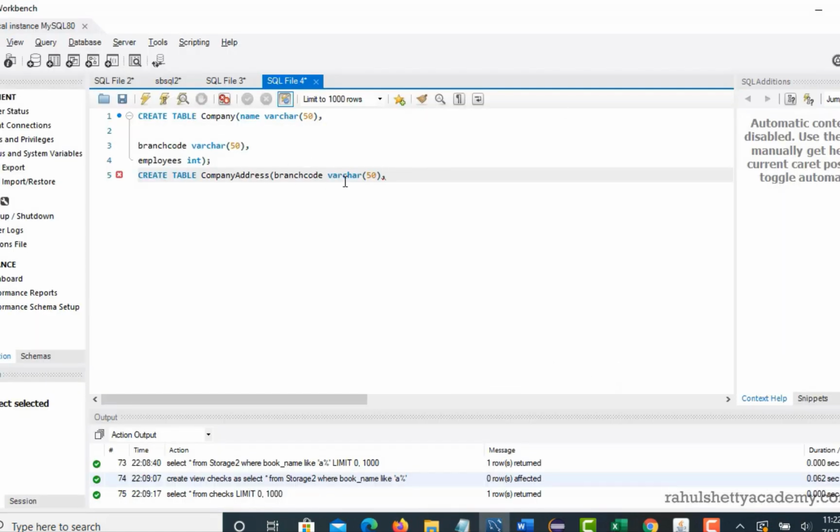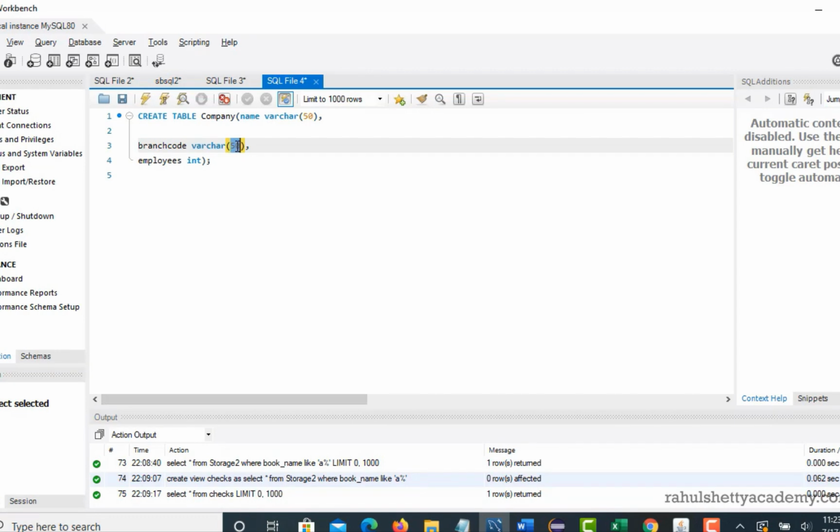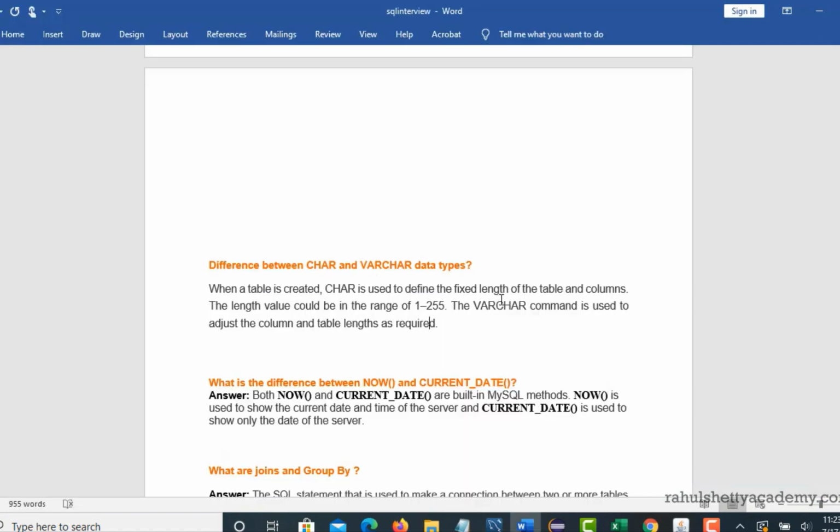To give a quick example, if you want to create any table, this is how you provide branch code varchar, employees integer. So this is a simple table with 2 columns. So here I gave varchar, not char. When I say varchar, this is basically used to adjust the column length as required. So basically you can set a number of characters. The maximum allowed is 50, so that you can have 2, 3, 10, 100 or 150. Based upon how many characters you give, it can adjust. So that's what varchar says, right? It's variable. The character count can be changed, the length as required.